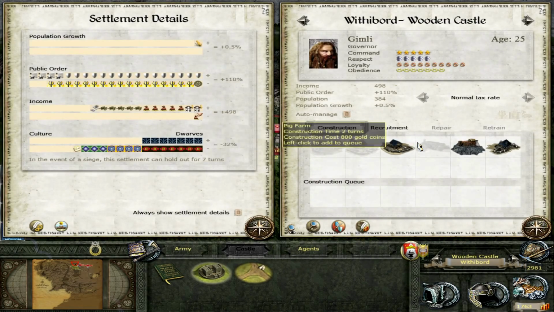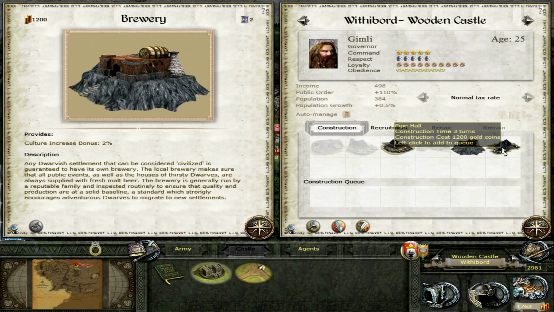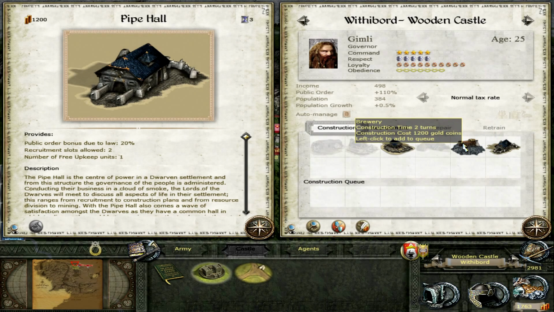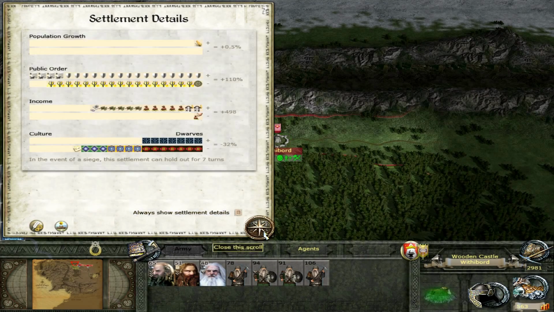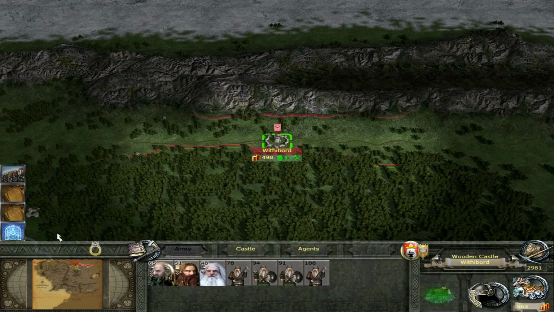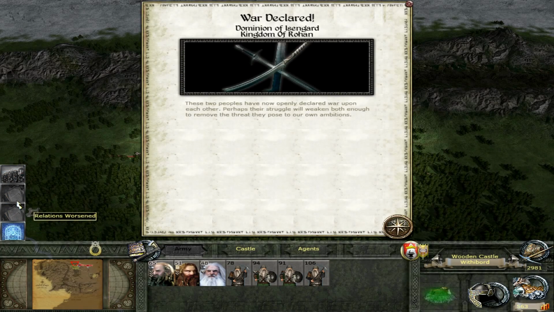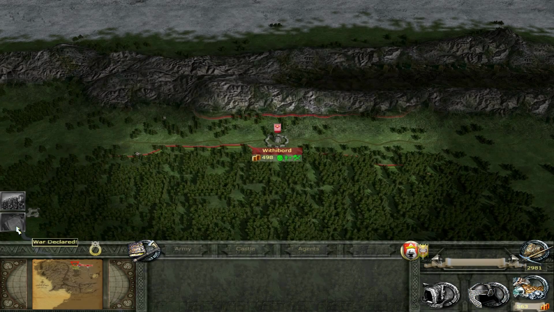Do we have much dwarven culture here? We have a little bit of dwarven culture. Not enough though, so we need to probably improve culture bonus increase, which we can get from the brewery. Oh, we can improve our recruitment slot, that's cool. But we'll get the brewery first. And we need to send troops back. Ooh, relations worsen between Isengard and Rohan, well, war declared. And relations worsen with Eastlings of Rhûn, okay.